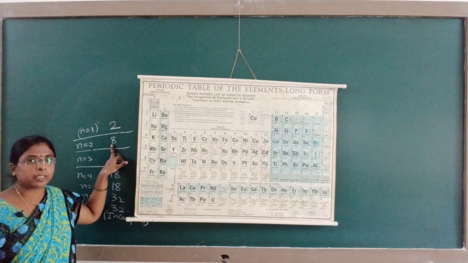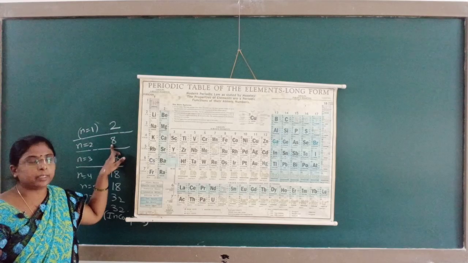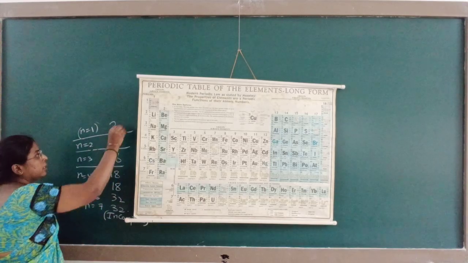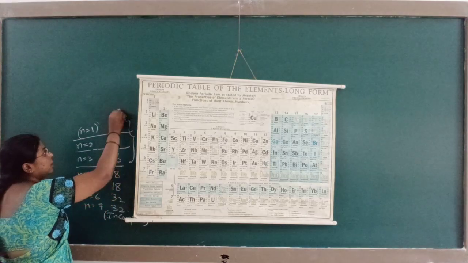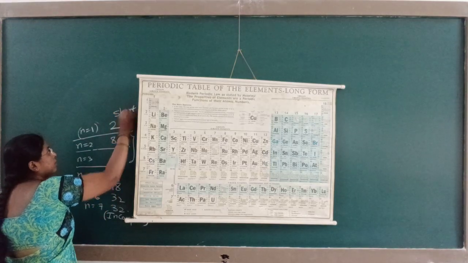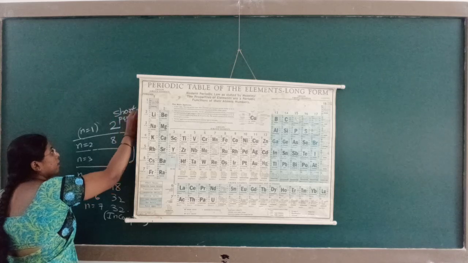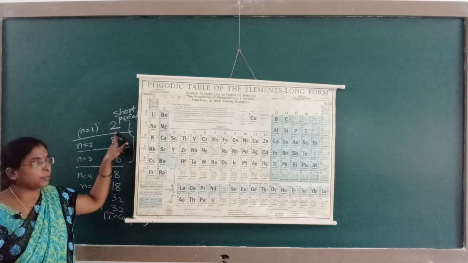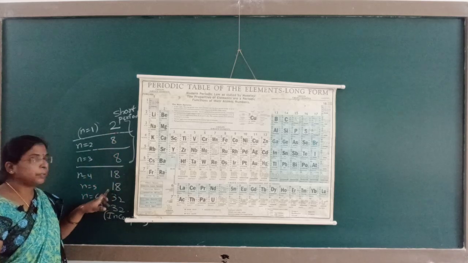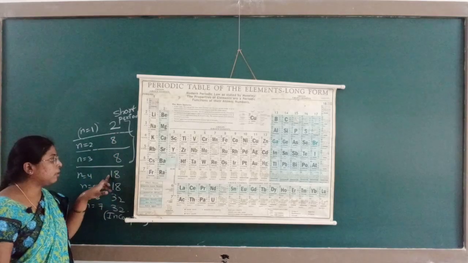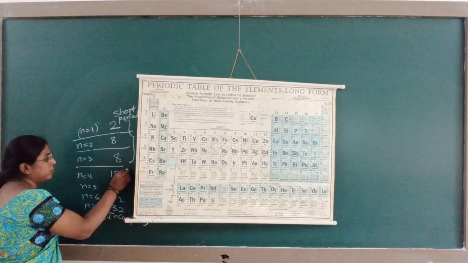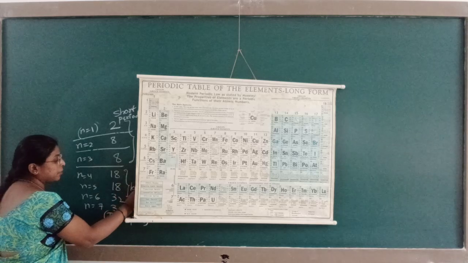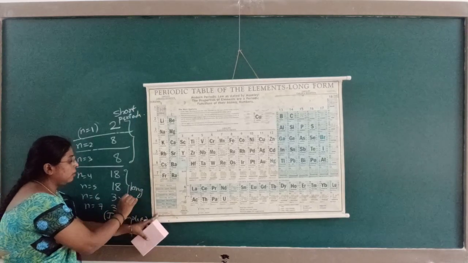N is equal to 2, second period is also short, having only 8 elements. Third period is also a short period. So first, second, third are the 3 short periods. In that, the shortest period is the first one. Fourth, fifth periods are the long periods here. Even sixth and seventh are also long periods. These are all long periods.